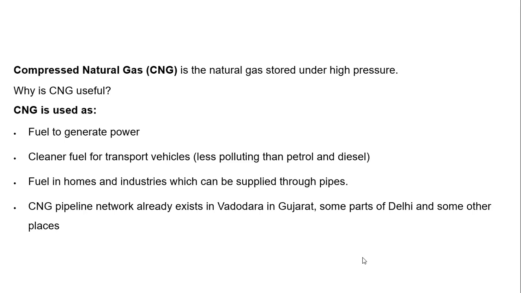Compressed natural gas is natural gas stored under high pressure, so it is known as compressed natural gas. It is used as fuel to generate power. It is a clean fuel for transport vehicles and less polluting than petrol and diesel. It is used as a fuel in homes and industries, and it can be supplied through pipes. The CNG pipeline network is already present in Vadodara in Gujarat and some parts of Delhi and other places.